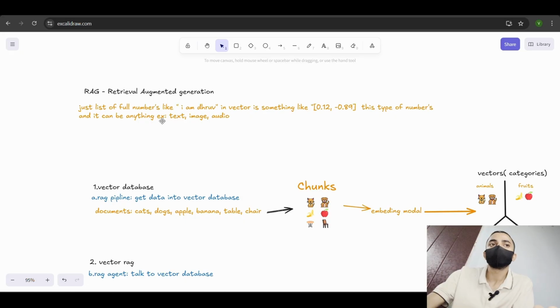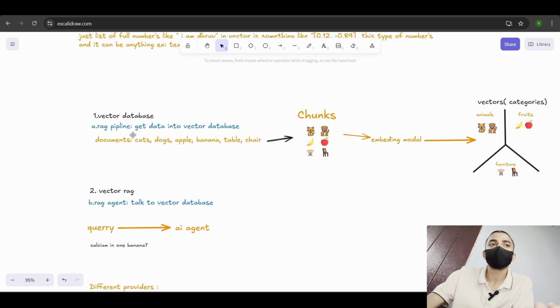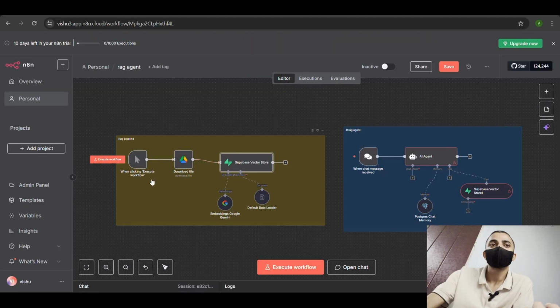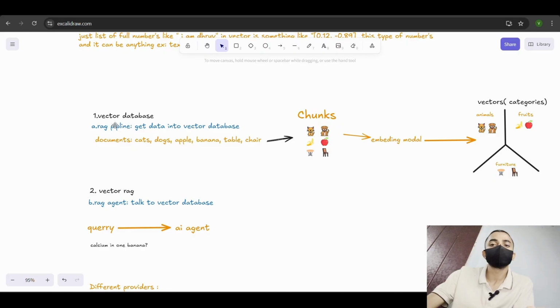And this type of number can be anything, not only text. It can be an image, video, audio. So we divide this into two workflows: the first one is the vector database and the other one is the vector AI agent. So this is a RAG pipeline, the vector database and this RAG agent. The vector database in a RAG pipeline is how we get data into the vector database.